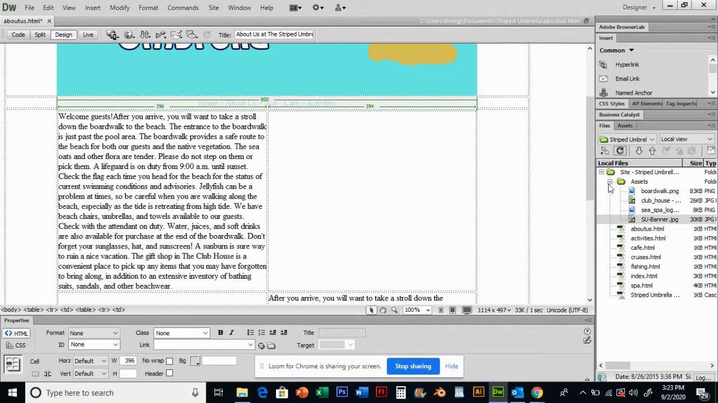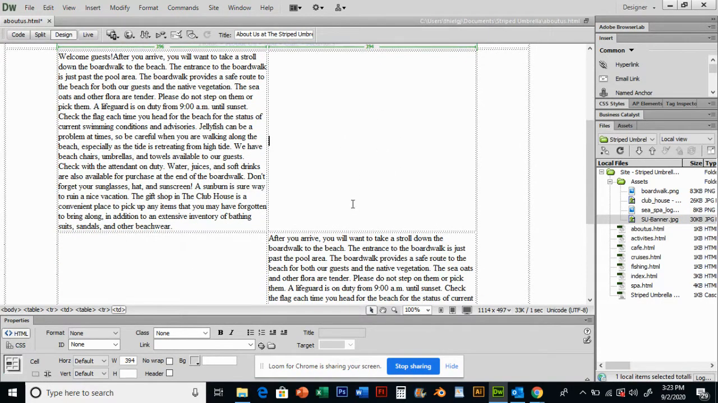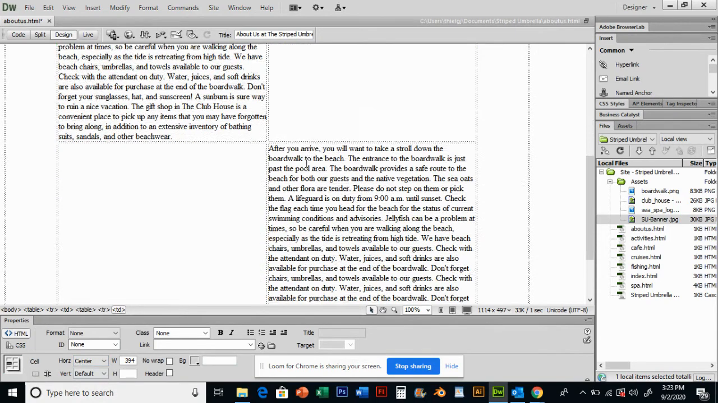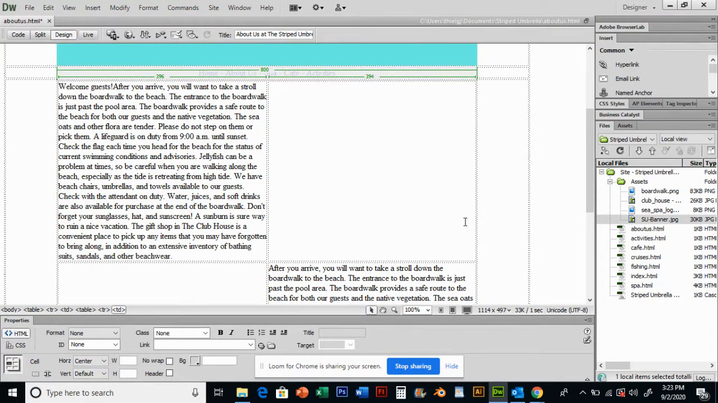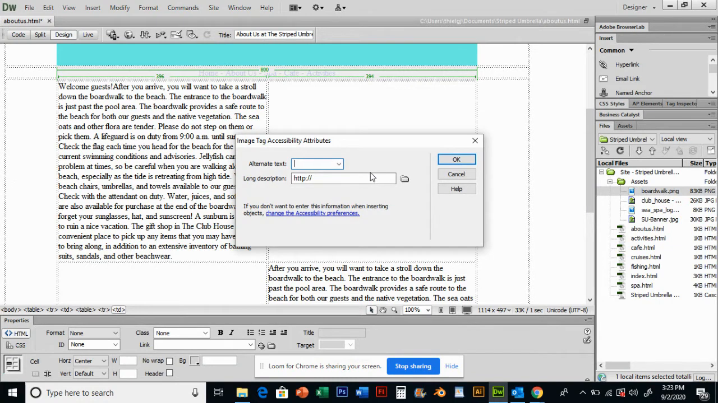Now my boardwalk I want to place in this top right cell. Okay, and I want to center this, so I'm going to click in that cell and I'm going to go horizontal center. I'm going to click in this bottom left cell and go horizontal center as well. I'm going to grab my boardwalk picture, click, drag, and drop, give it the alternate text, boardwalk, and press OK.